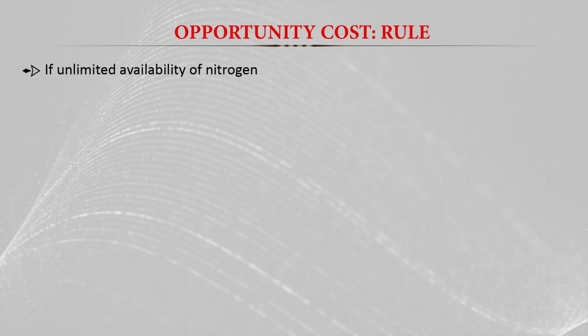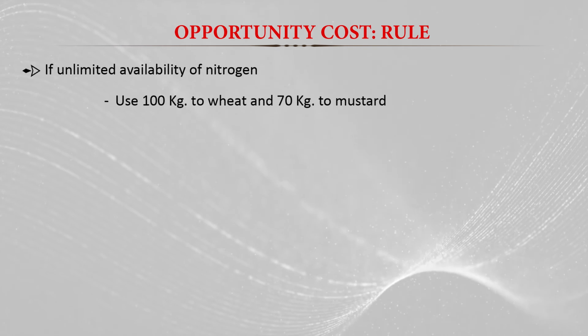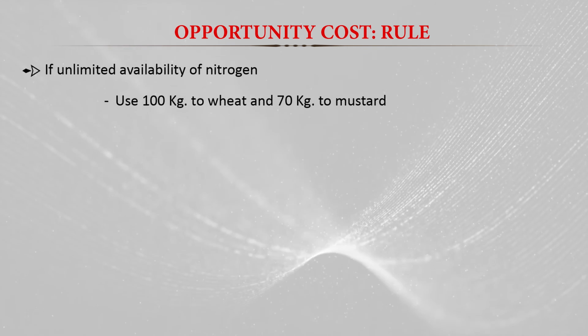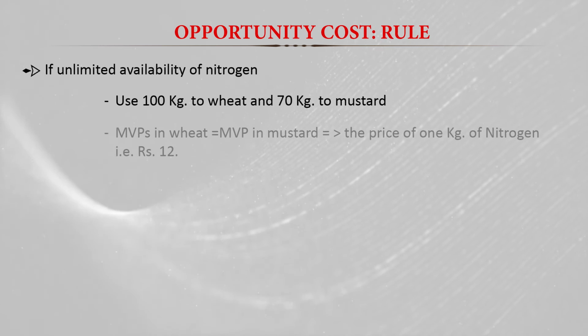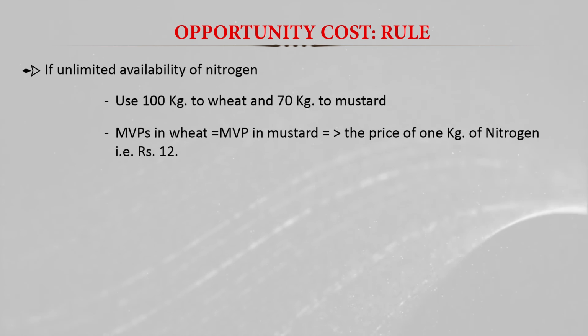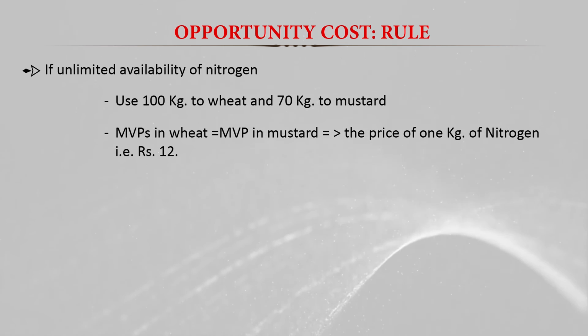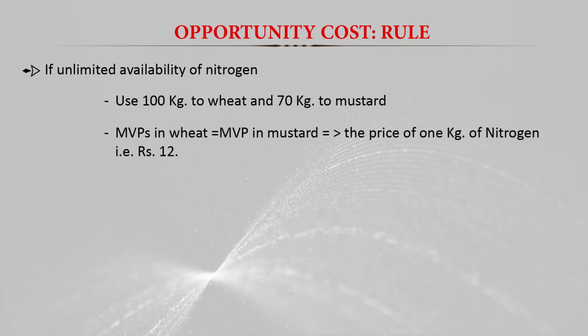And if the farmer has unlimited availability of nitrogen, and he uses 100 kg on wheat and 100 kg of nitrogen on mustard, the MVP in the case of wheat is equal to the MVP in mustard, and that is also almost equal to the price of nitrogen, that is 12 rupees.